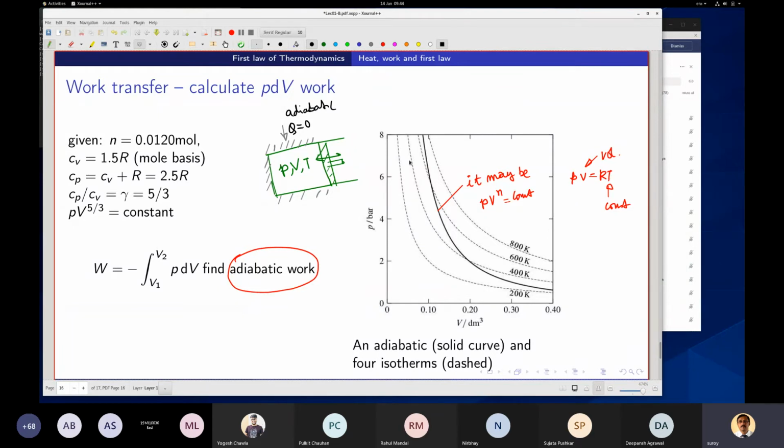If it is too fast, then it will not be in equilibrium. The temperature, density and P will be different at different places, and it will be very difficult to do the calculation. But if it is a quasi-static process, pressure and temperature will be uniform and well defined, and you will be able to calculate. So this has to be slow enough, right?